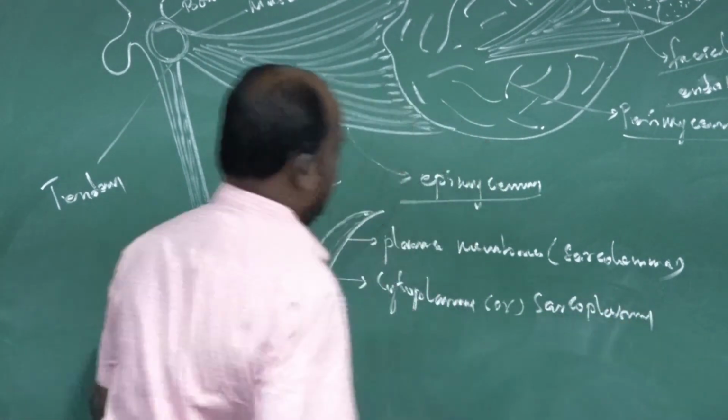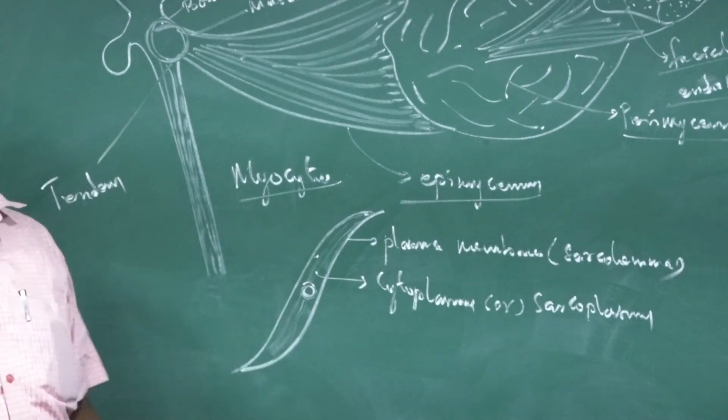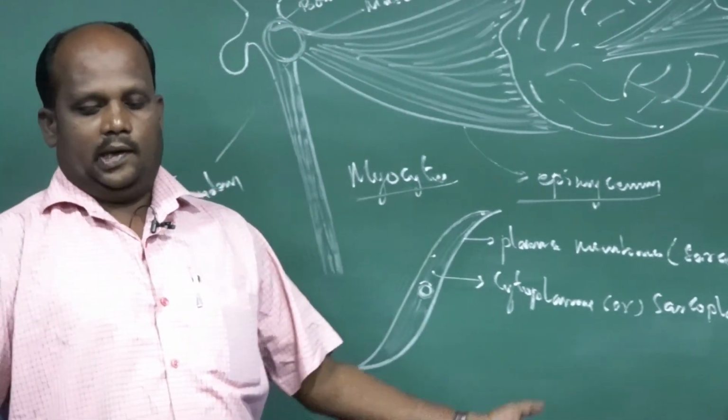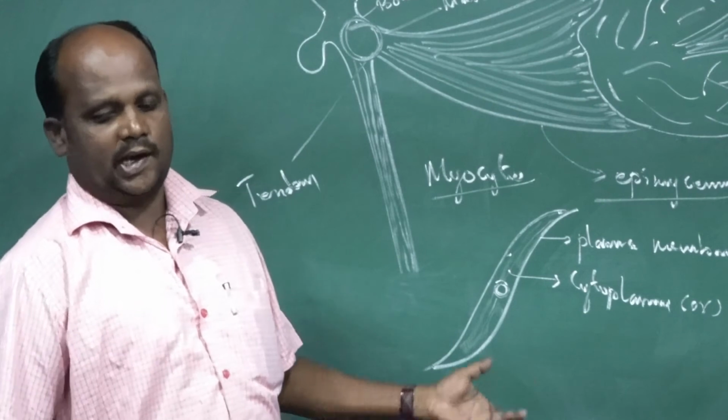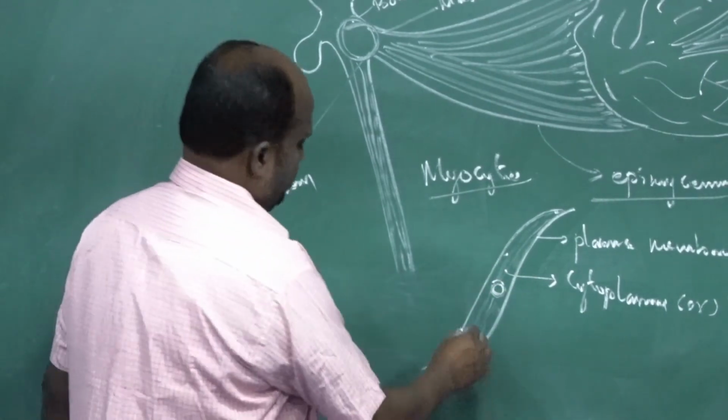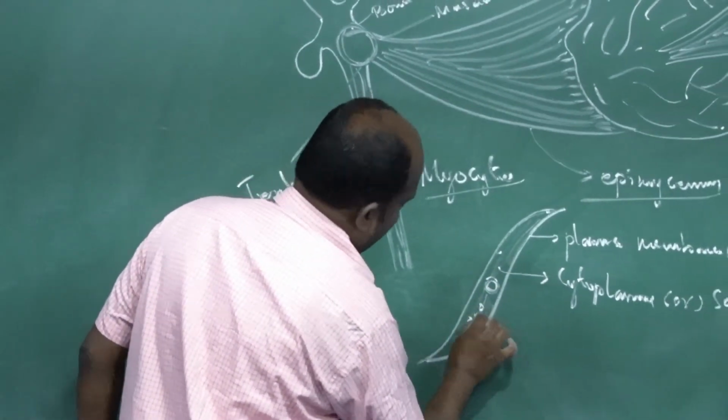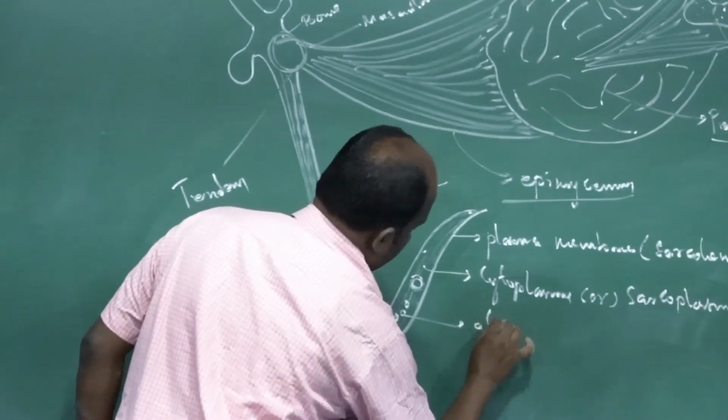Inside the sarcoplasm, one component is the glycosome. What is the name? Glycosome.